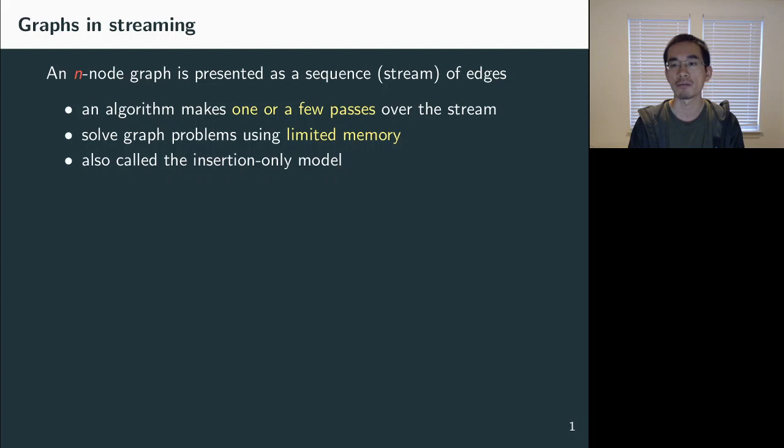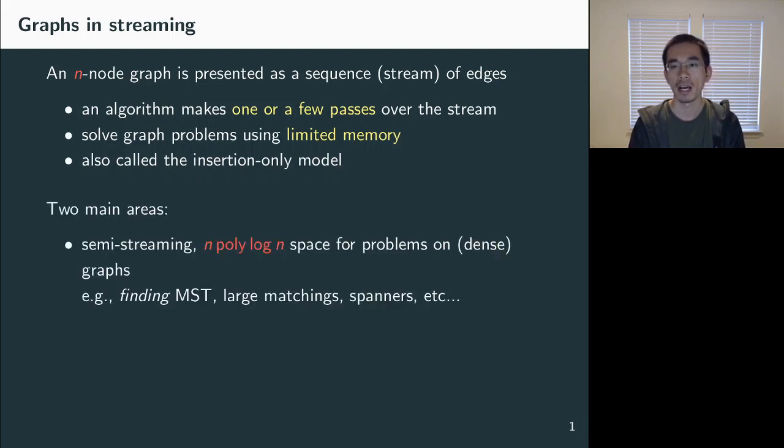This is also sometimes called the insertion-only model, as one can view the stream as a sequence of edge insertions to an initially empty graph, and the input is simply the graph after all insertions. And then there are two main areas in this setting.